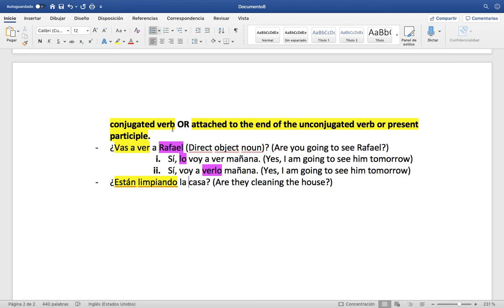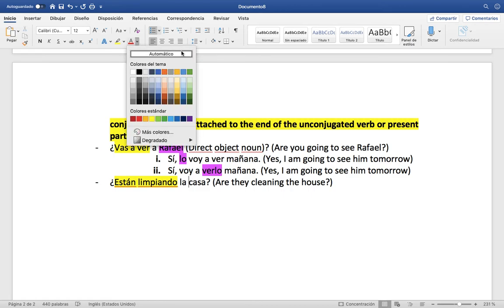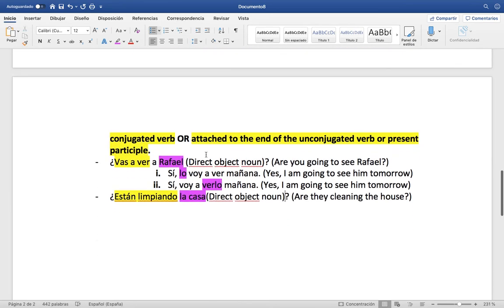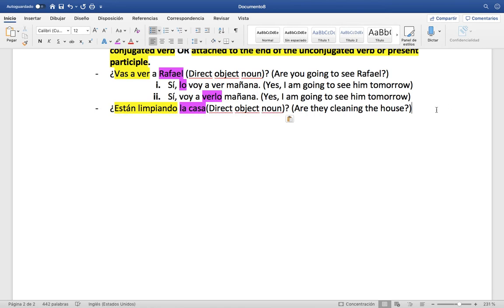And to what or who are they cleaning? Well, in this case, la casa is our what? Our direct object noun, right? Right here. That's what we're looking at. So, same idea.